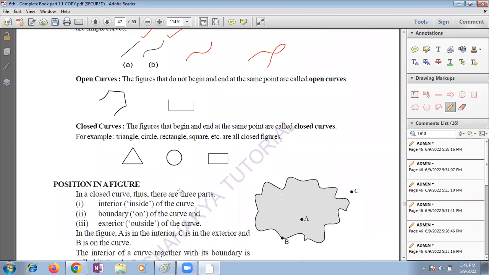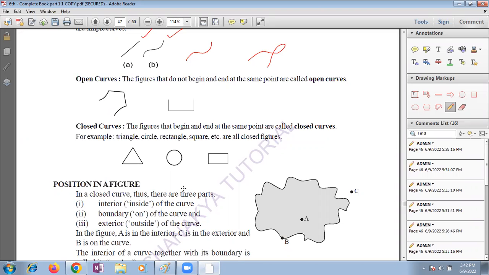Please go through that. And the position of the figure is also a very important thing, children. We are sitting inside the room. That means we are interior of the room. Our mother is working in the garden. So mother is exterior. That means she is outside of your room. If you take a house as your room, who is interior? You are sitting in your room and studying, so you are interior. Your mother is doing some gardening. She is keeping some plants outside the home. That means she is exterior. We can call it exterior.